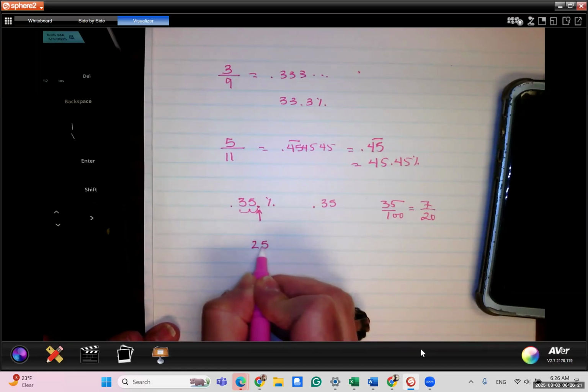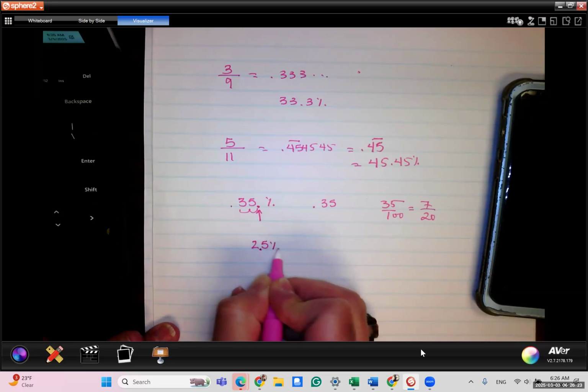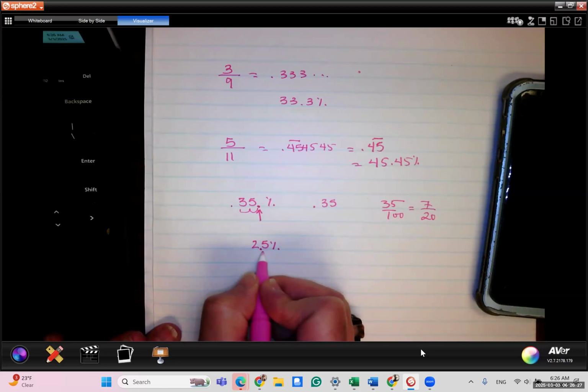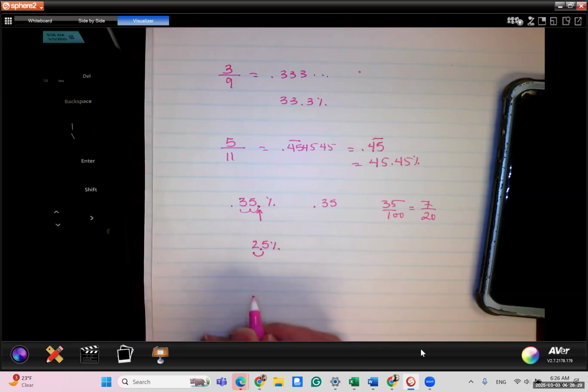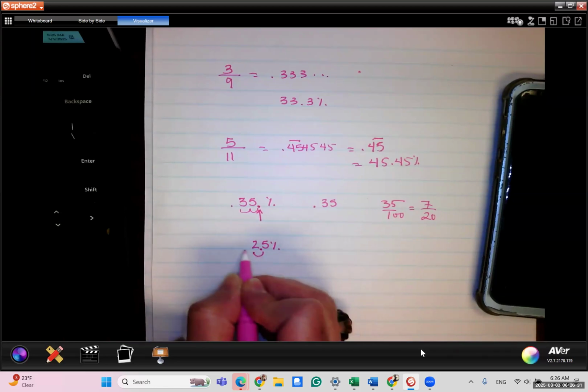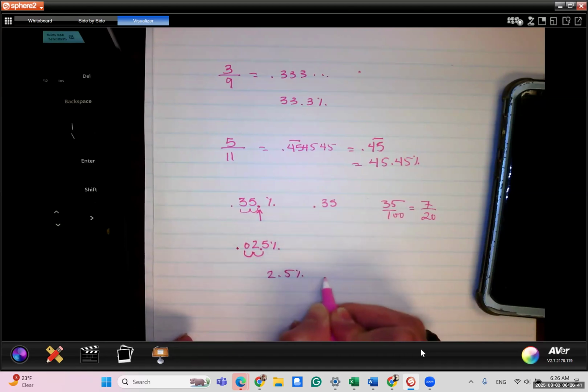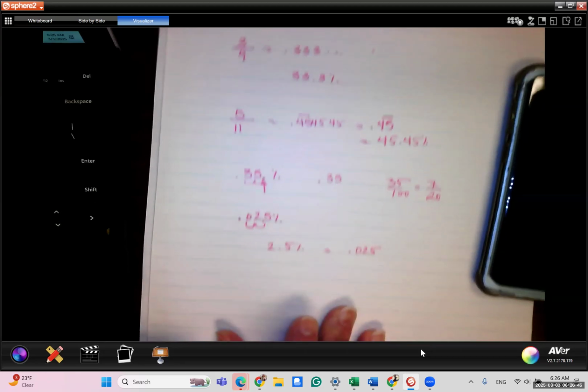Okay. Here's another one. Let's say, be very careful, let's say you have 2.5%. Remember, you need to move the decimal point 2 places. So here's 1. But I don't have another decimal place to go. So because I don't, I'm going to put a 0 over here so I can move my decimal 2 places and put the decimal point right there. So 2.5% is the same thing as 0.025.